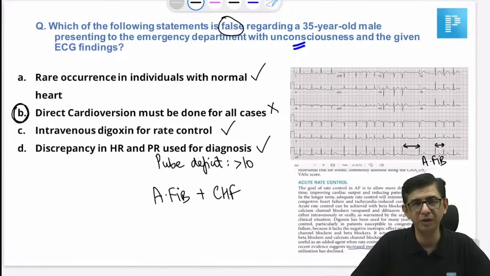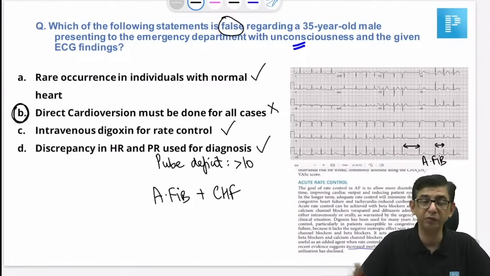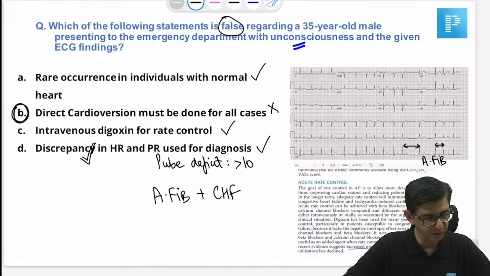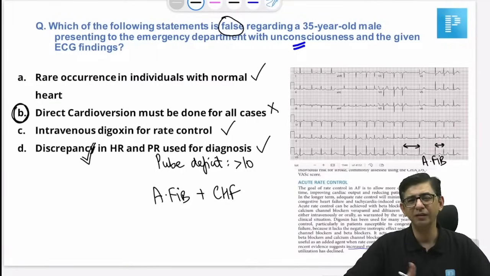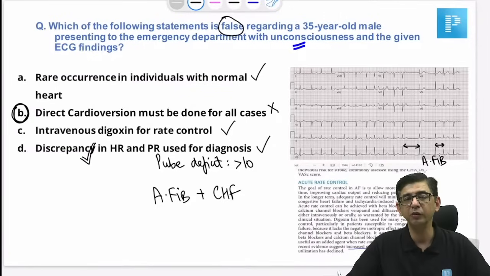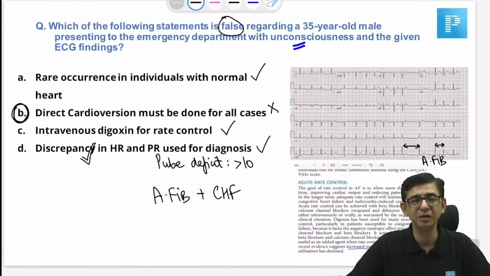So given two versions of the same, if we say false, then DC shock would not be done in all cases. If he says which is the most accurate statement for this one, then the most accurate statement would be that discrepancy in the heart rate and pulse rate is useful for diagnosis of this person. So let's not bother about it, guys. But the objective of this session is mainly to emphasize what is the correct thing, and the correct thing is what I'm trying to explain to you, that pulse deficit per se is the main diagnostic criteria for atrial fibrillation.